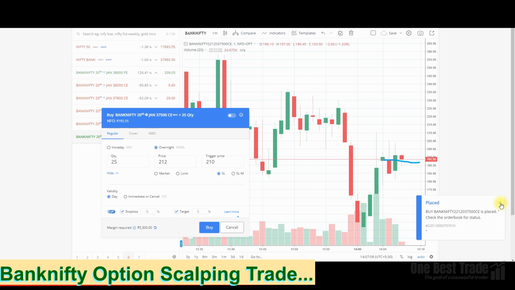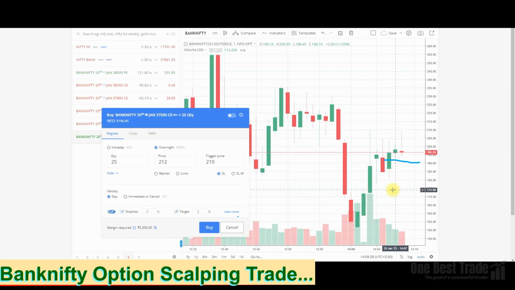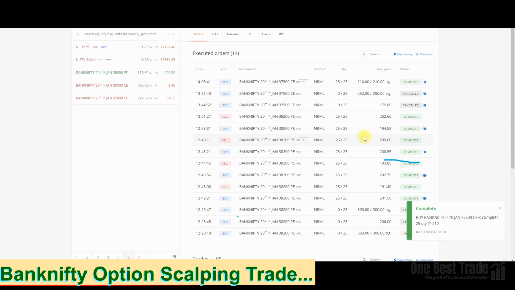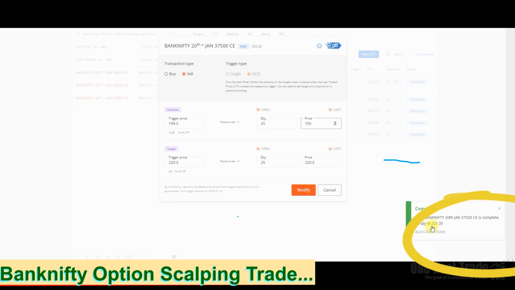So just go and place it. Our order is placed. Our order is pending. Our order gets triggered once the price crosses 210. The current price is 194. The moment price crosses 210, our order gets triggered with a target of 10 points and approximately a stop loss of 10 points. Still our order is not triggered. So our order got triggered. Guys, we can see here. We can go and modify also our trigger price. Guys, our target is also done. We can see here. Well before modification, our target is done.